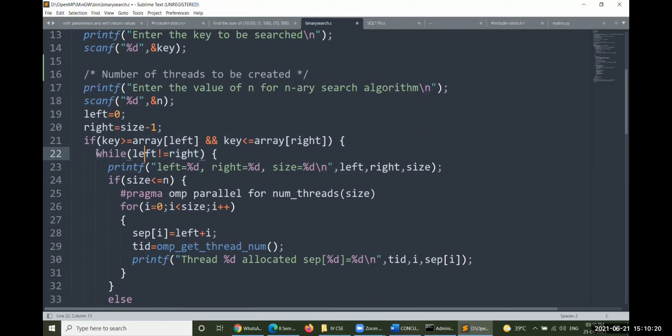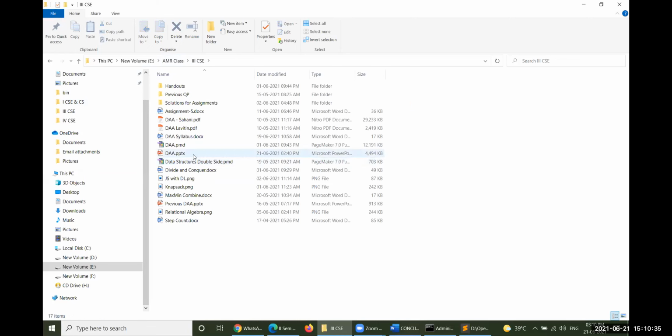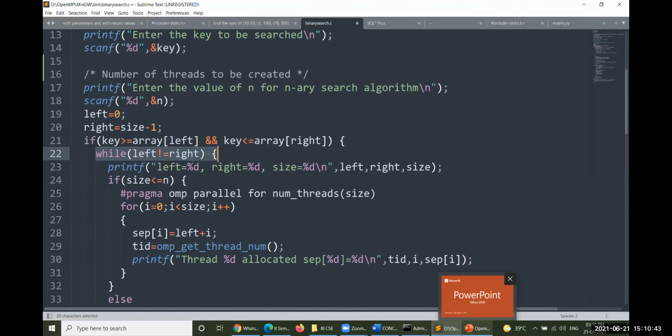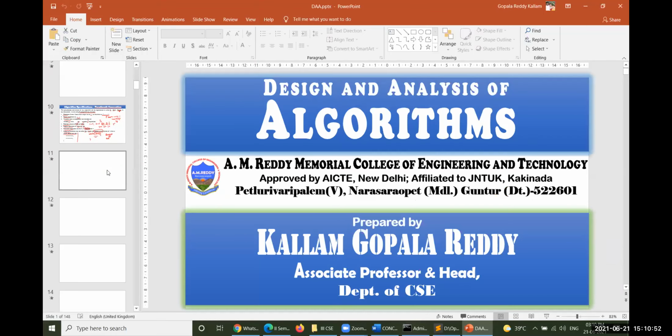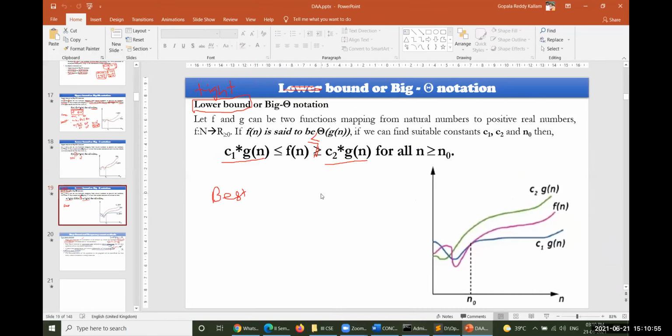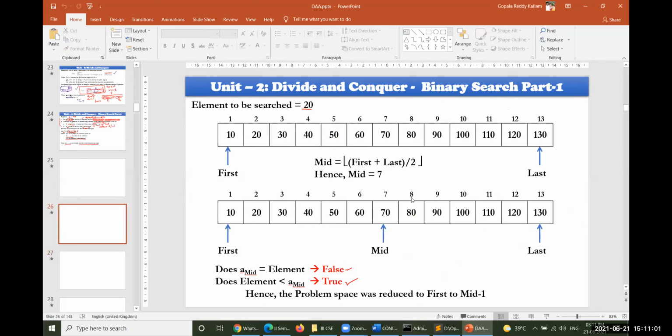So this is actually a non-recursive method. While left less than or equal to right, we are performing this particular operation. So if you have any questions, I'd like to go ahead. This PPT, then, is actually the divide and conquer method. This is the divide and conquer method. So let me go ahead and explain using this. Divide and conquer. Yes, you can see this one.